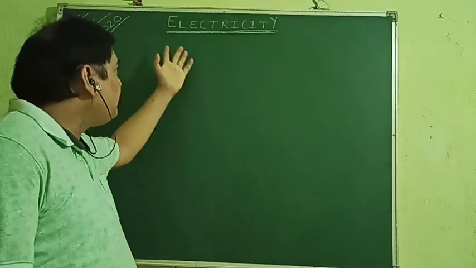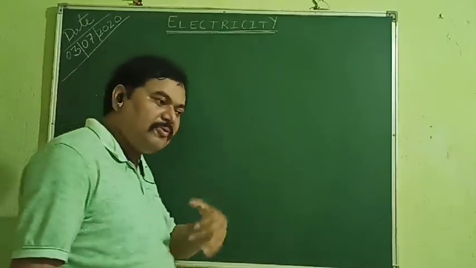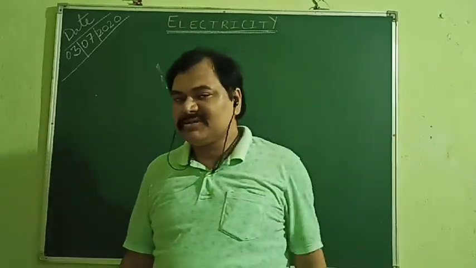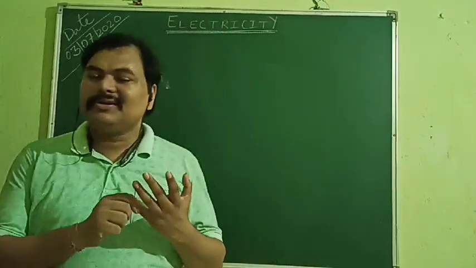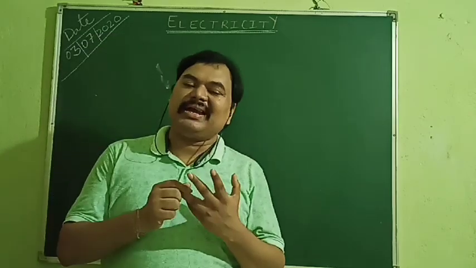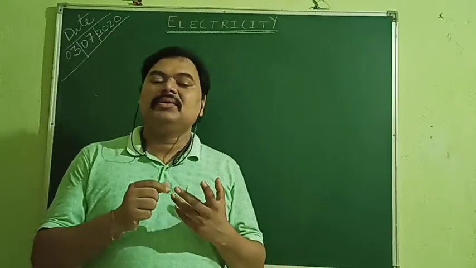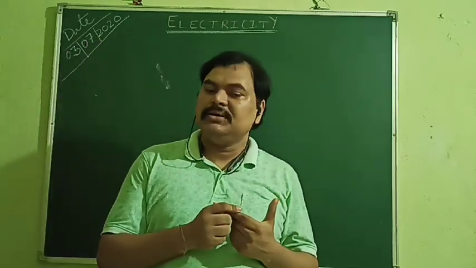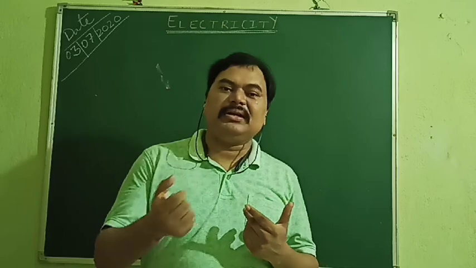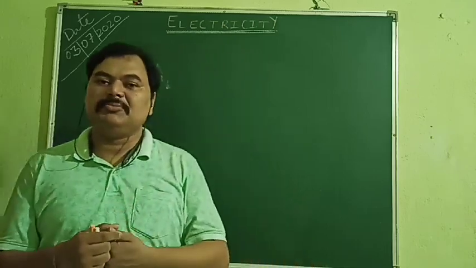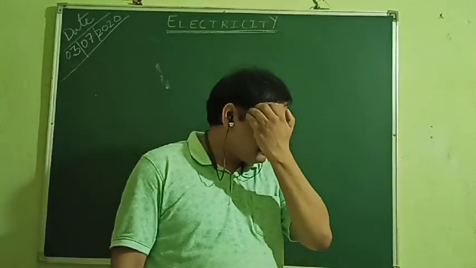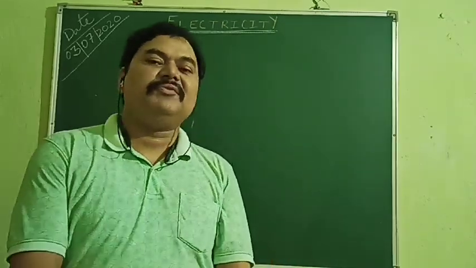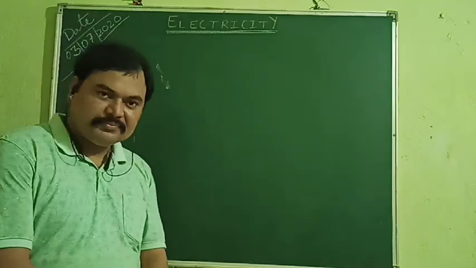Now see, the first chapter of class 10th is electricity. We have a total of 5 chapters in physics of class 10th. First, electricity; second, magnetic effects of current; third, sources of energy; fourth, light: reflection and refraction; and fifth, the human eye. So there are 5 chapters in total, and the first chapter is electricity.